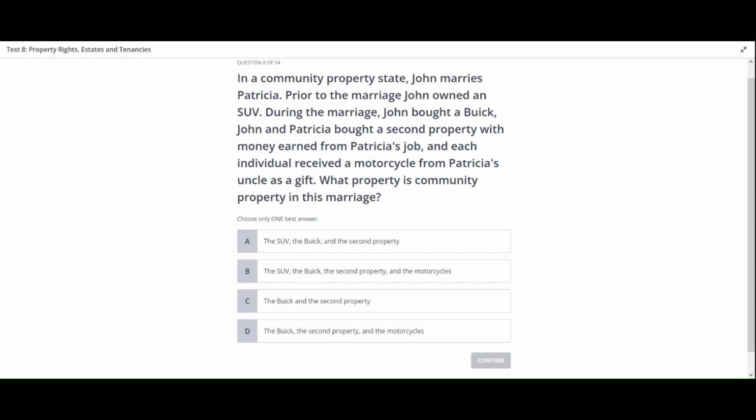A. The SUV, the Buick, and the second property. B. The SUV, the Buick, the second property, and the motorcycles. C. The Buick and the second property. D. The Buick, the second property, and the motorcycles. Take your time to carefully consider the question. Think about which assets become community property in a community property state. When you're ready, make your selection.